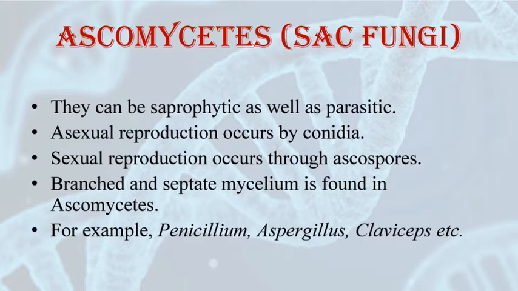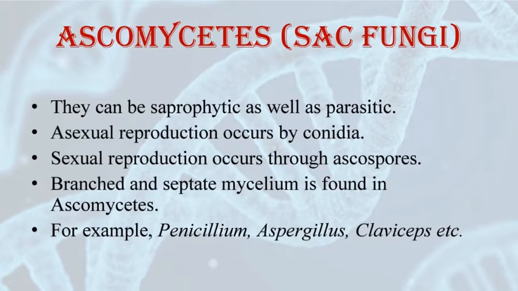Coprophilous means they grow on dung. Their mycelium is branched and septate. They bear asexual spores. These are conidia and they are produced exogenously, that means outside, on special mycelium which are known as conidiophores. Conidia on germination will produce a new mycelium.